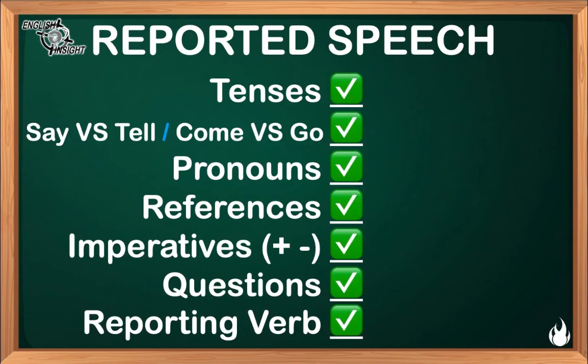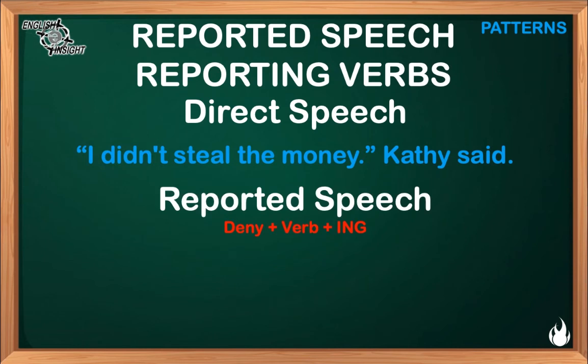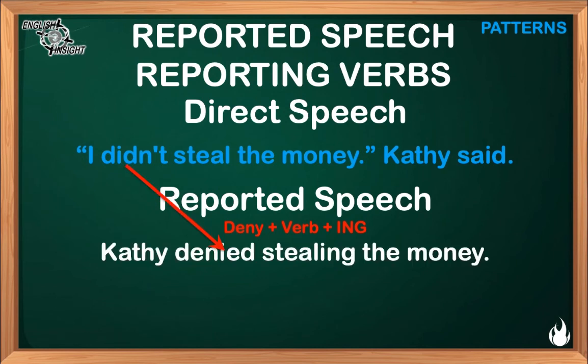Last but not least, reporting verbs. It is possible to simplify a reporting sentence, provided that we know the different verb patterns. For example, in direct speech we say, "I didn't steal the money," Katie said. In reported speech, knowing the pattern, deny plus verb plus ing, we can say Katie denied stealing the money. The verb denied followed by a verb in ing. And that's it.